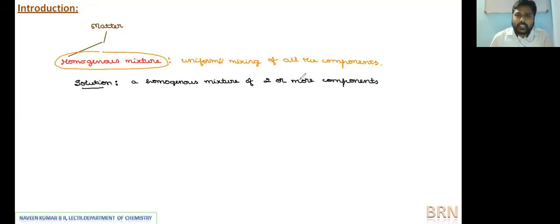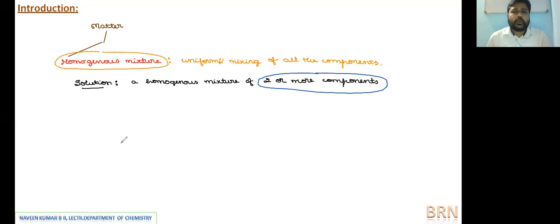Now, if we understand these components which are forming the homogeneous mixture in a solution, which is very important in extending the concept, what are these components? How are they classified? Whatever the number of components in a homogeneous mixture forming a solution, they are classified as two major types of components: the solute and the solvent.